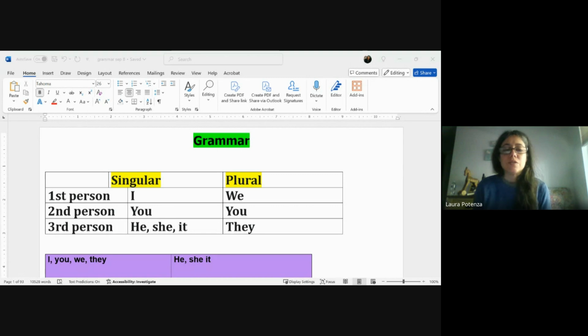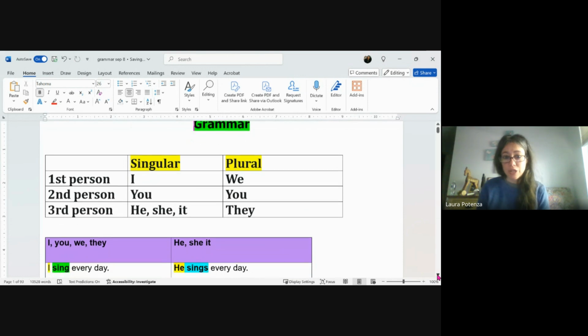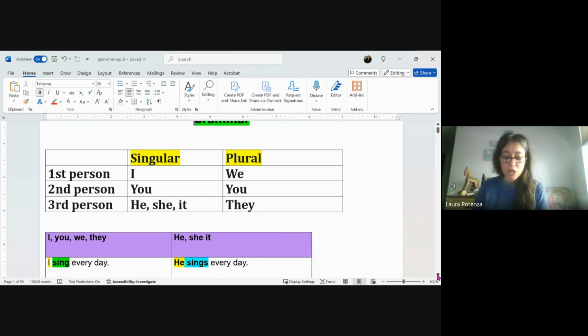Hi, everyone. So today we're going to start with talking about ways of describing points of view. There's three ways: first person, second person, or third person. First person singular would be I, plural would be we. Second person singular would be you, and for plural, it's also you. Third person would be he, she, it for singular, and they for plural.